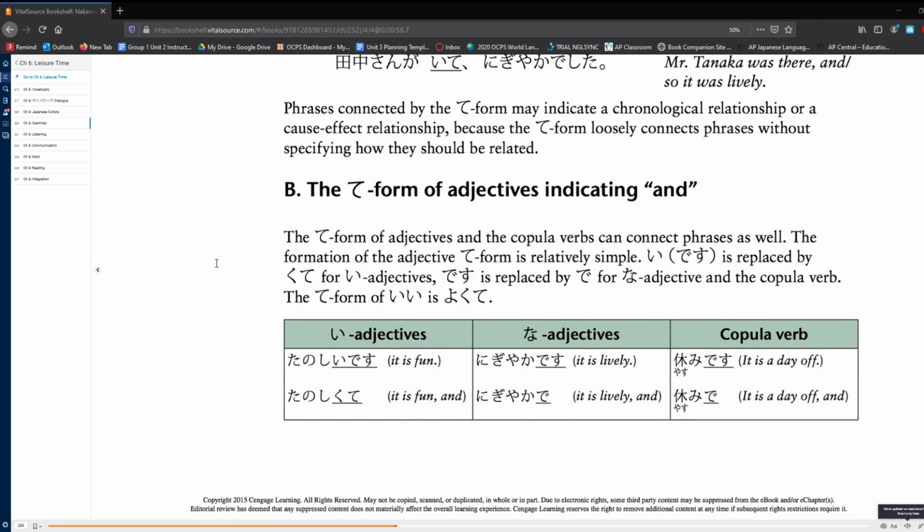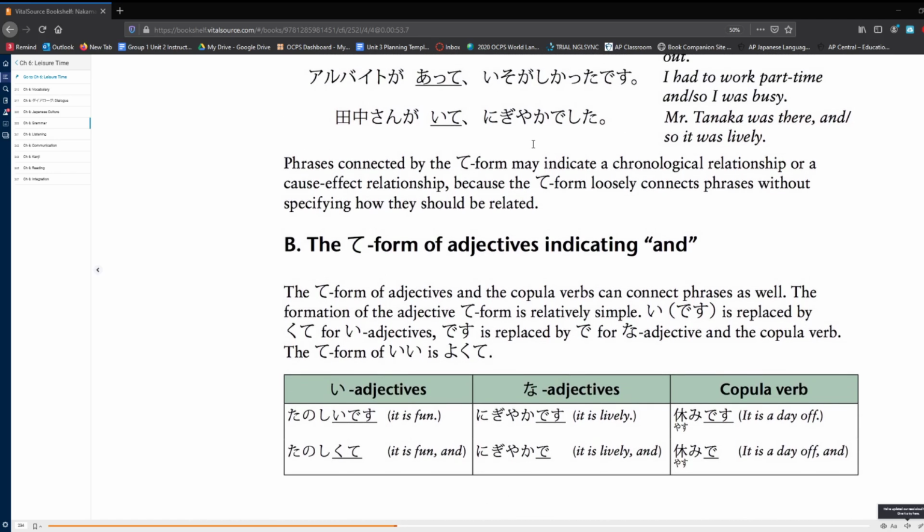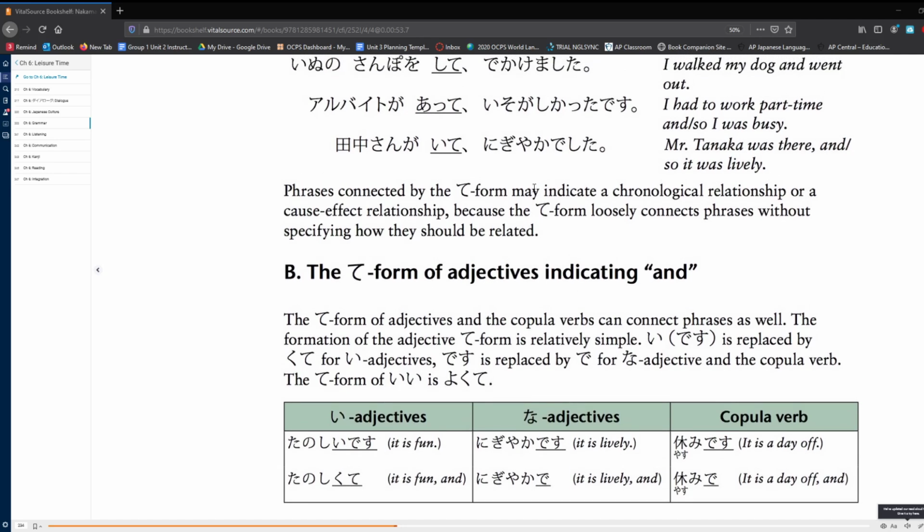Phrases connected by the te form may indicate a chronological relationship or a cause-effect relationship because the te form loosely connects phrases without specifying how they should be related. So think of it like this. We have here, Mr. Tanaka was there, so it was lively. Why was it lively? Because Tanaka was there. That's our cause and effect relationship.